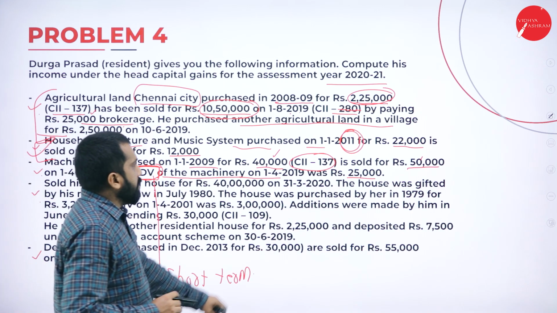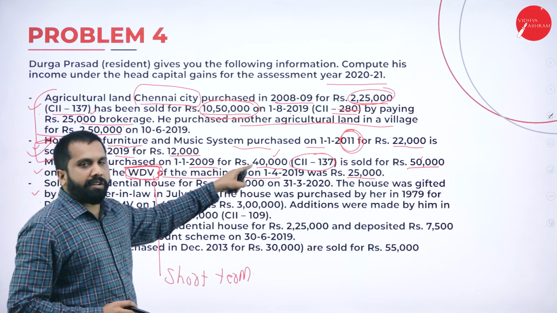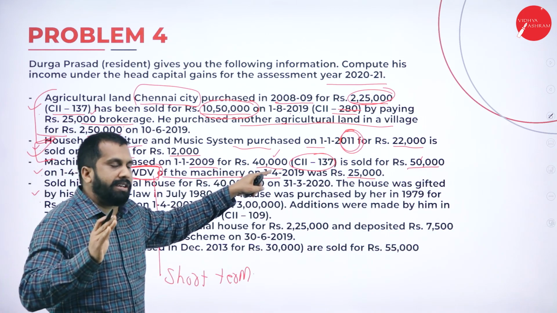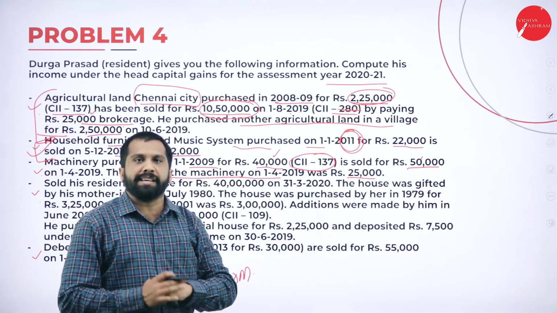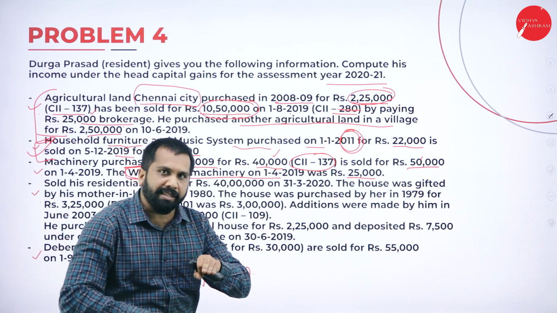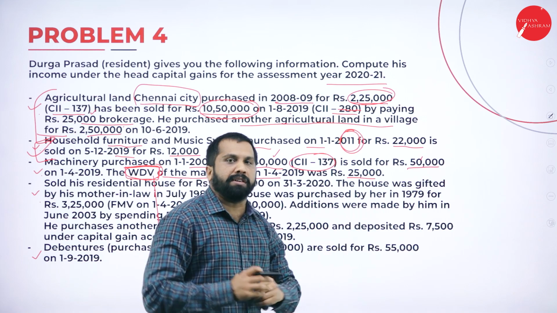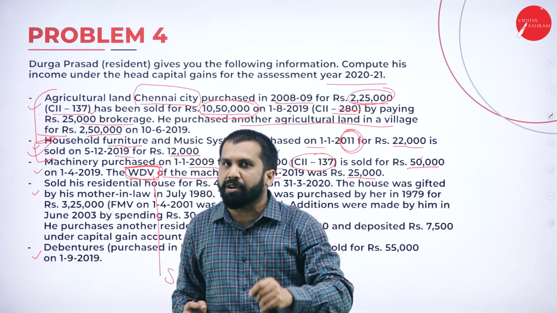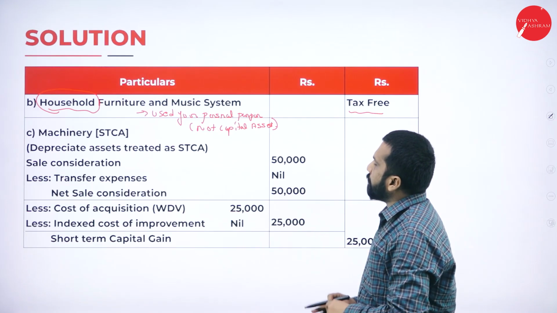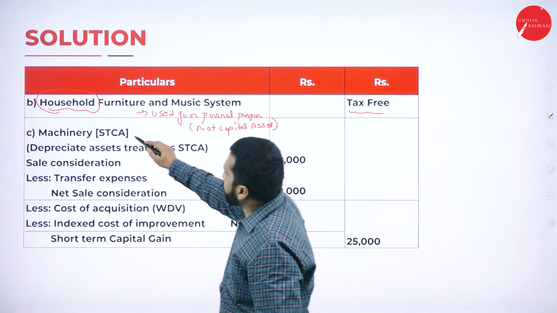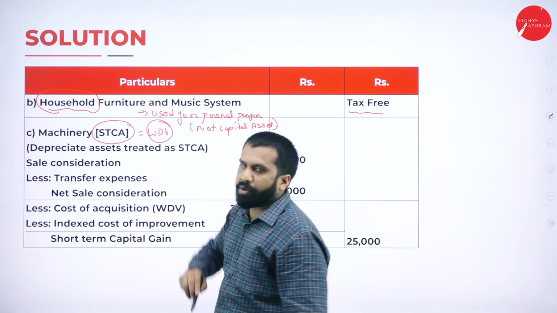Clear? Now, selling price 50 and buying price he has given 40. Don't take the buying price, always go for the WDV price, whichever is less. In case of WDV, whichever is less. Now, 50,000 minus 25, whatever difference you get will be your taxable amount. Machinery is a short term. Why? Because WDV. Hope you are clear?